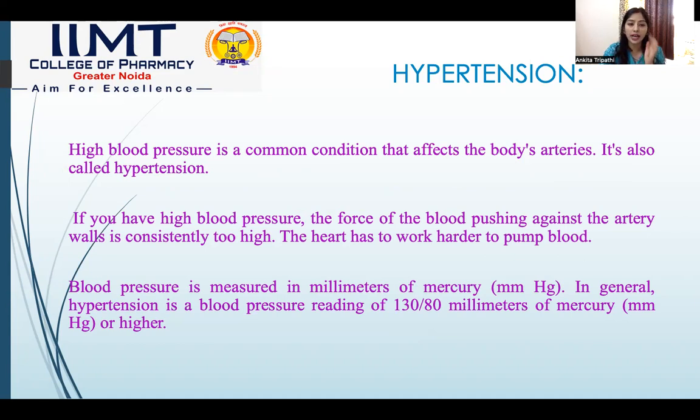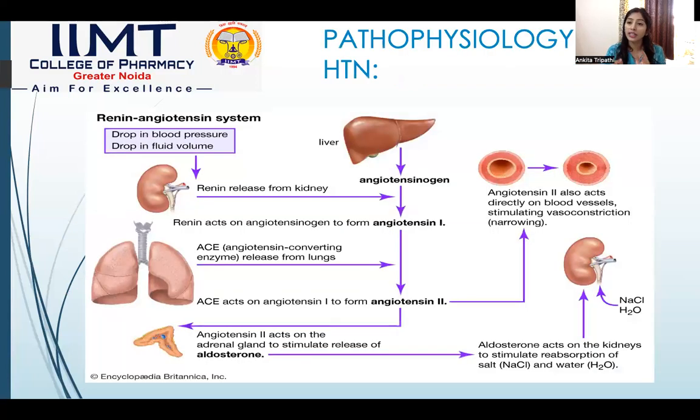In general, the normal blood pressure is 120 by 80. According to WHO, 130 by 80 and 140 by 90 all come under the category of normal blood pressure. Above this, the ranges are pre-hypertension, then moderate hypertension, and more than 160 is severe hypertension. Now, what is the pathophysiology of hypertension?